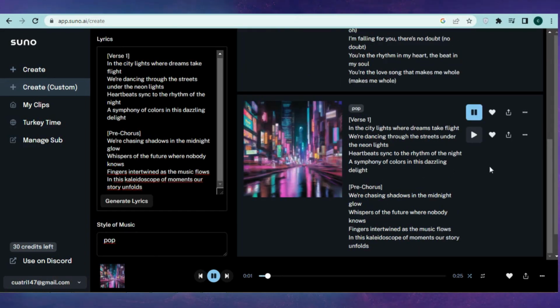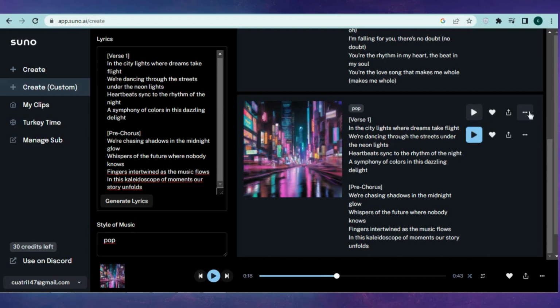In the city lights where dreams take flight, we're dancing through the streets under the neon lights. Heartbeats sing to the rhythm of the night.